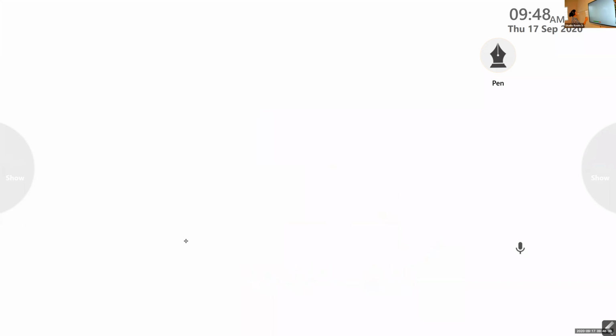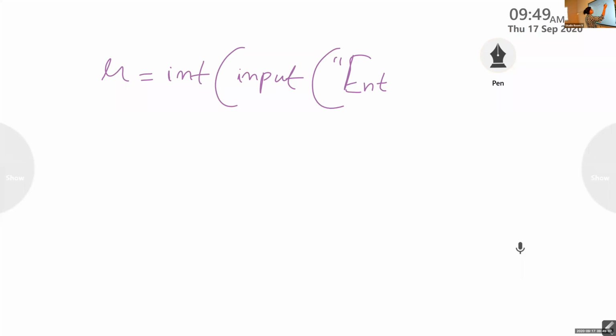Now, the previous question that I gave you, write a program to find the area of a circle. So, how you wrote the code? The first line is R is equal to input, enter radius, isn't it?